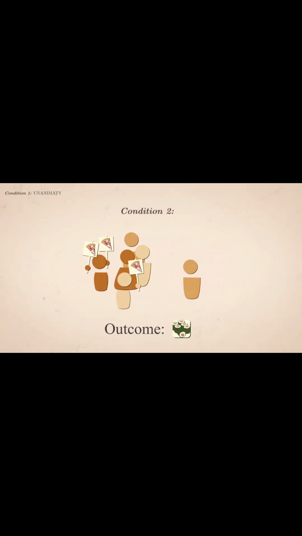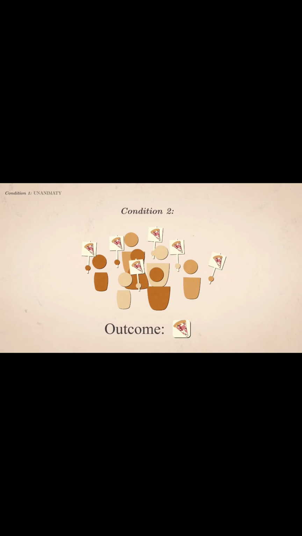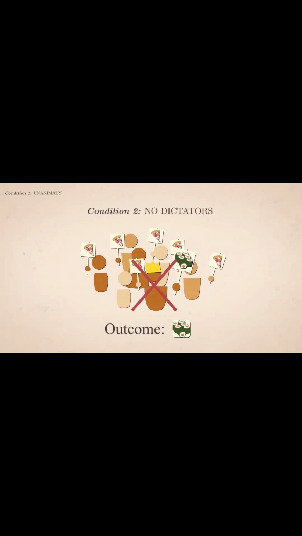Condition 2. No single person's vote should override the preferences of everyone else. If everyone votes for pizza except one person who votes for sushi, well, the group should obviously choose pizza. If a single vote is decisive, that's not a democracy, that's a dictatorship.